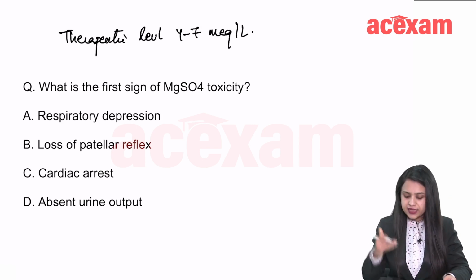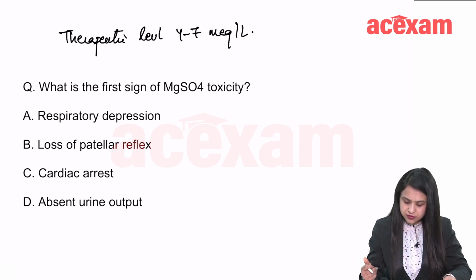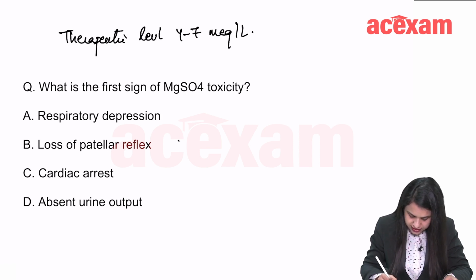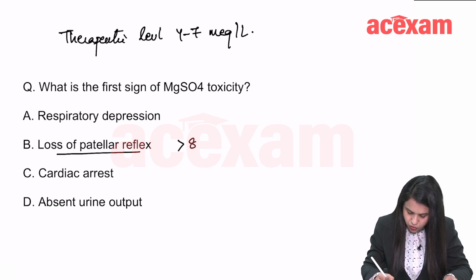With increasing levels, toxicity can be seen. More than 8 leads to loss of knee jerk, loss of patellar reflex.